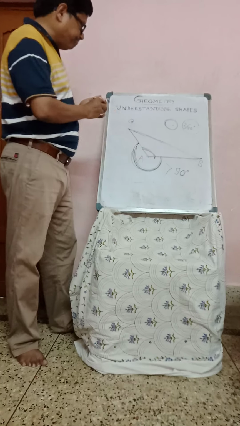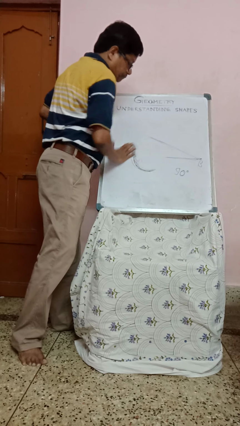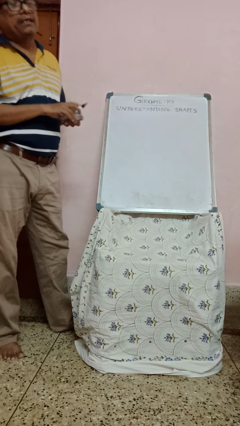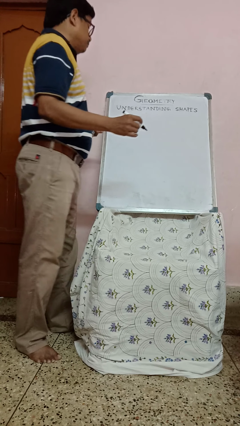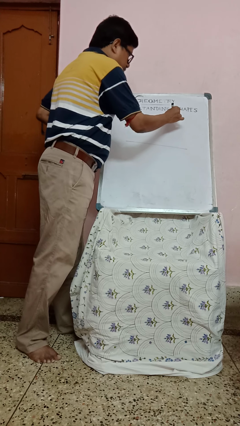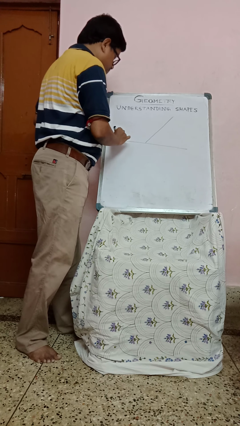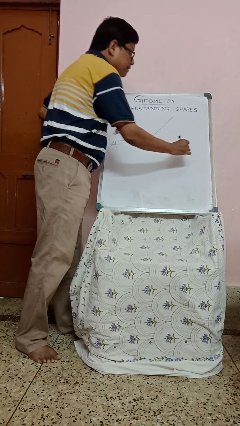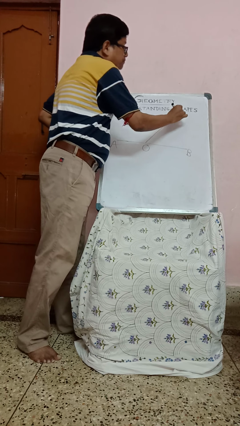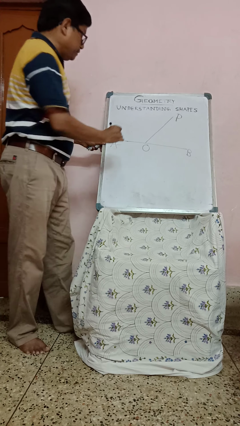Now one thing, I am drawing the figure, look here.